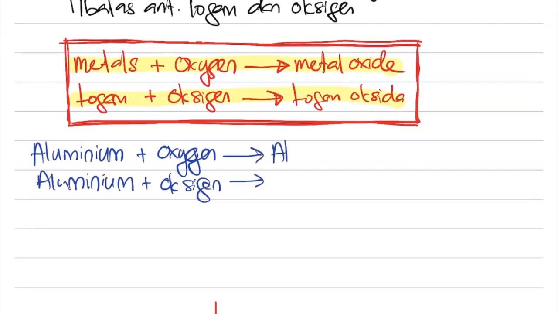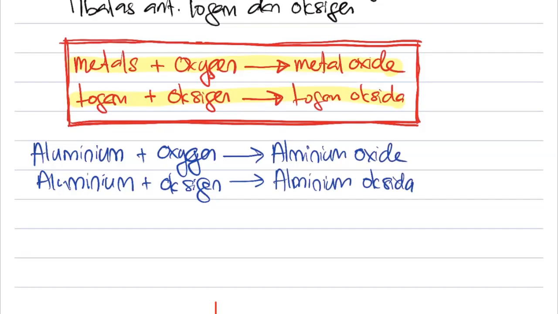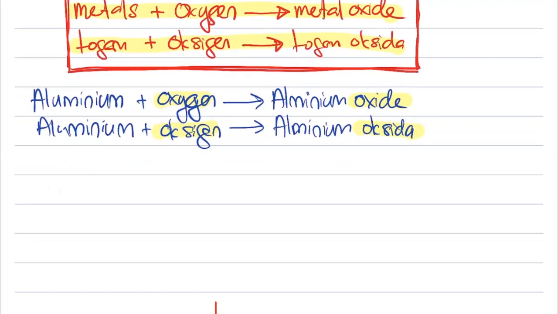Of course, we know the metal name remains the same, which is aluminium. Oxygen in English will turn to become oxide. In bahasa Melayu, oxygen ini akan bertukar menjadi oksida. So you see this, from oxygen it has become oxide. In BM, oxygen bertukar menjadi oksida. So that is the formula. You understand this? Straight to the point. Okay, we try one more example.